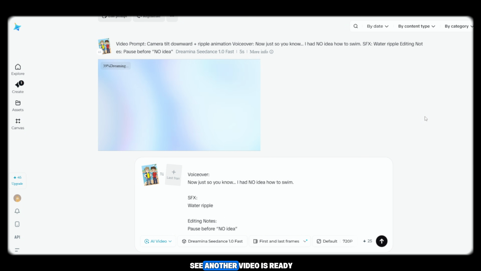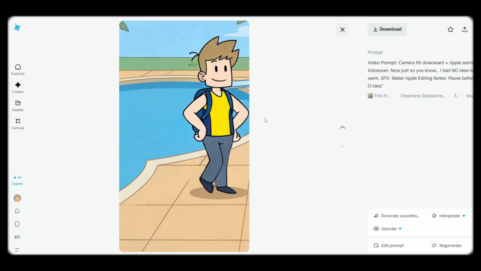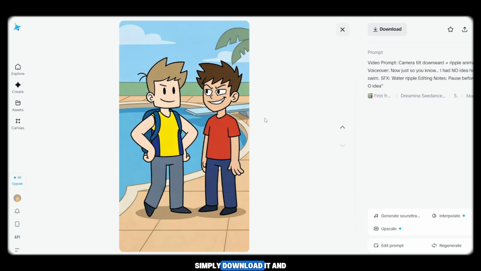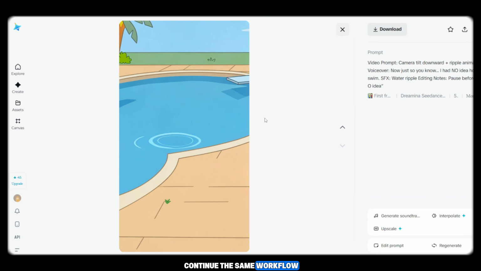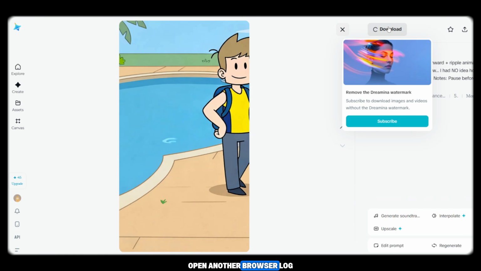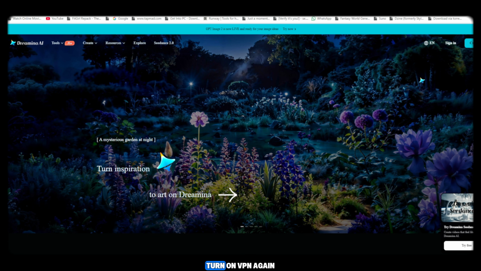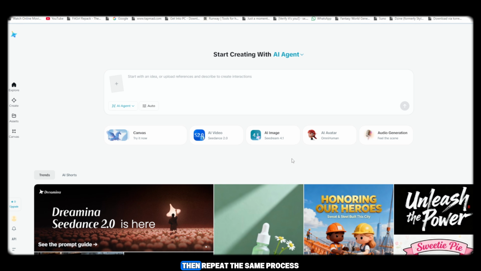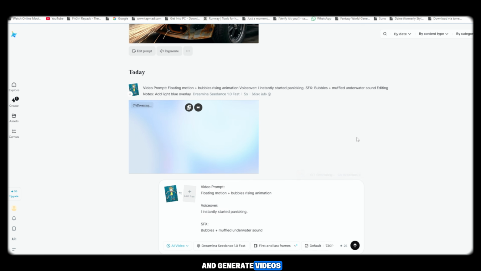Now, as you can see, another video is ready. The scene looks very beautiful with proper movement and consistency. Simply download it and continue the same workflow. If your credits run out, there is also a simple trick. Open another browser, log in with a new Gmail account, turn on VPN again, and you will receive fresh credits. Then repeat the same process. Upload image, paste prompt, and generate videos.